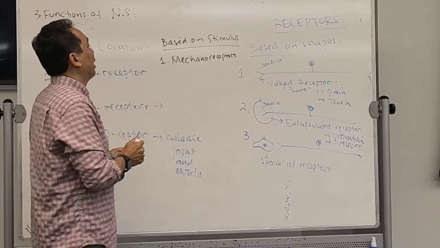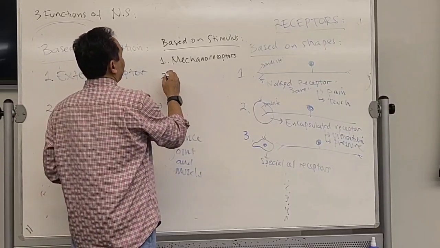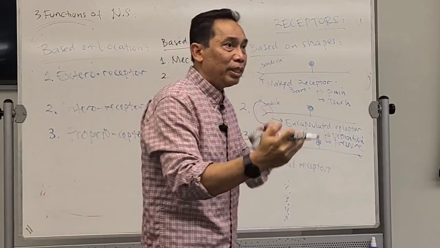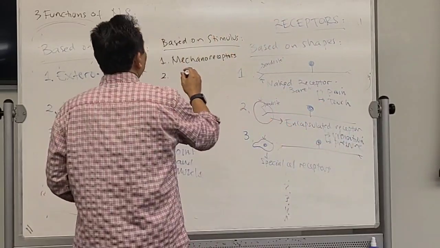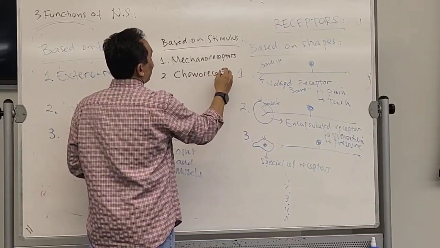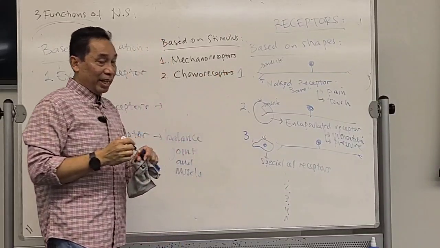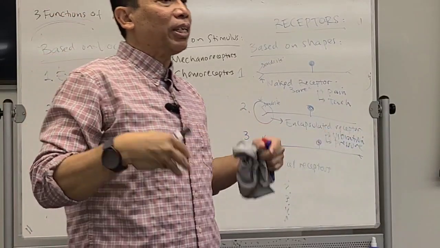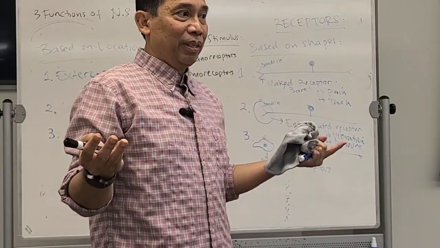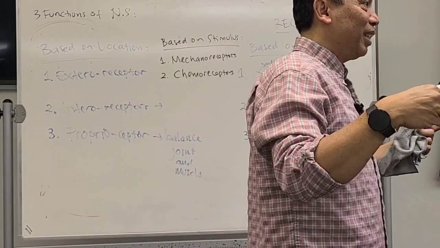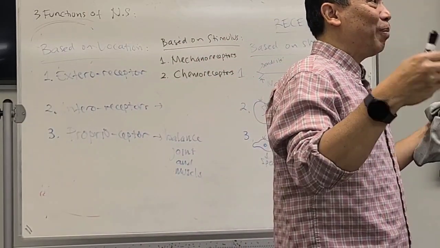Second, if the stimulus is chemical, then the receptor is called a chemoreceptor. For example, when you taste food, what are you actually tasting? What is sweet? Sugar. What is sugar? A chemical. Salty? Also a chemical.